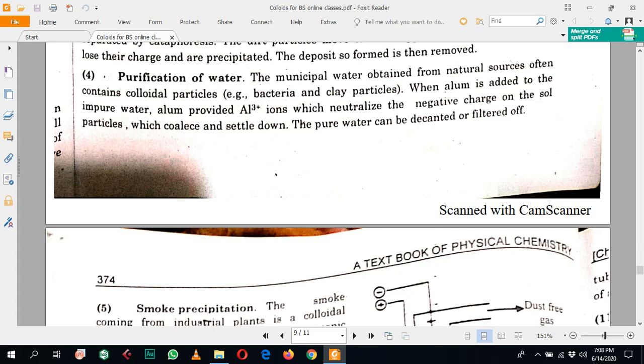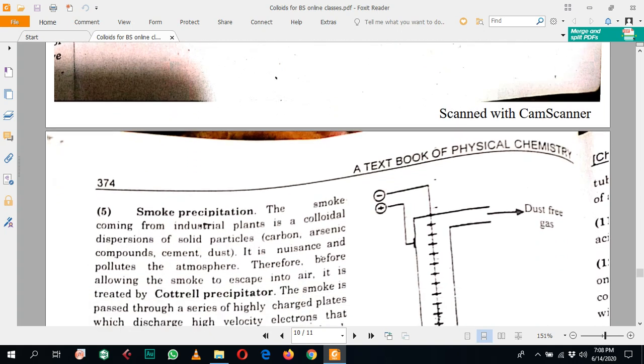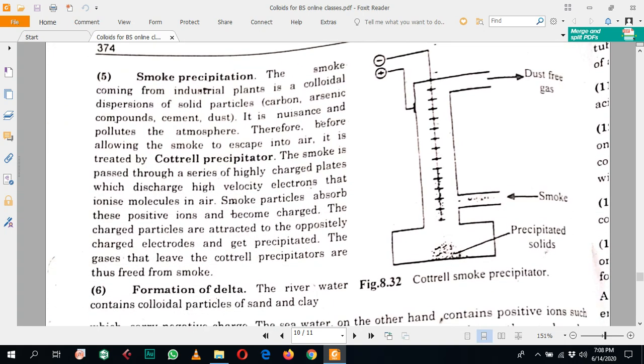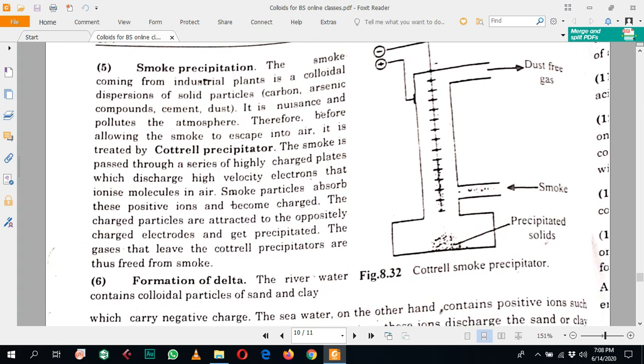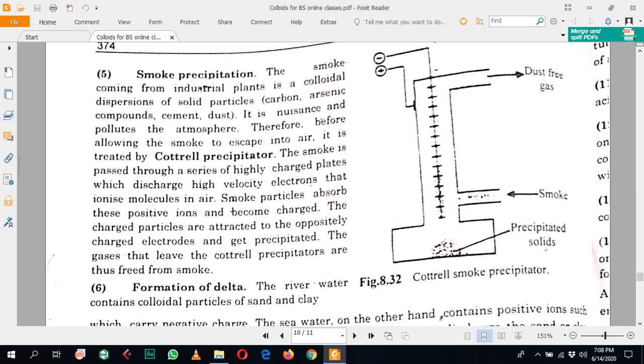The pure water can be decanted or filtered out. The next example is smoke precipitation. In this way, the smoke containing the particles is removed from the air, and so the air can be cleaned.